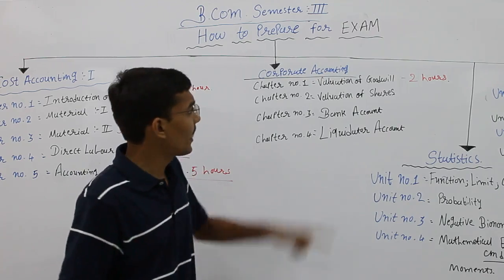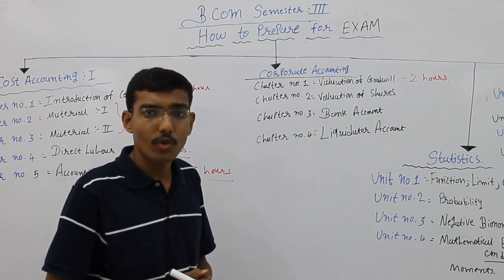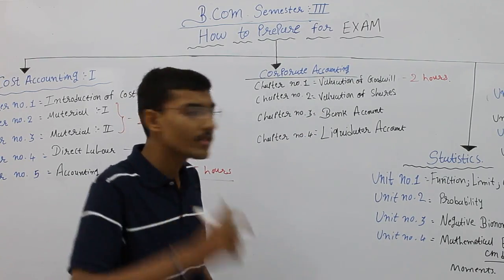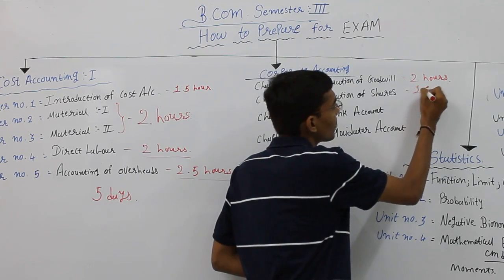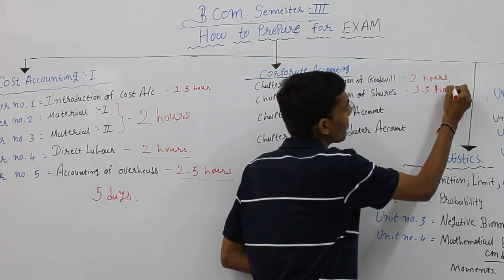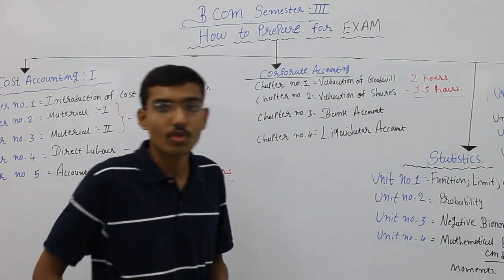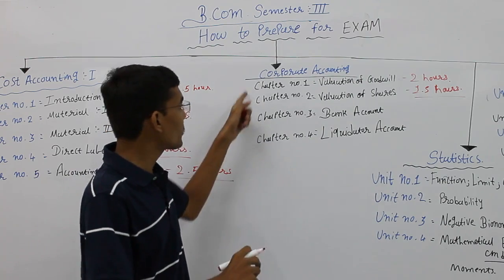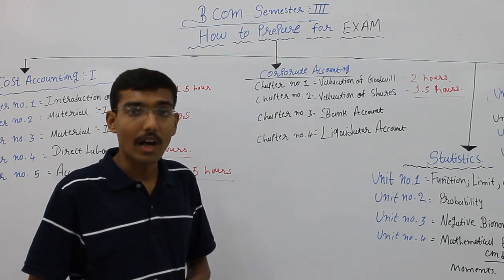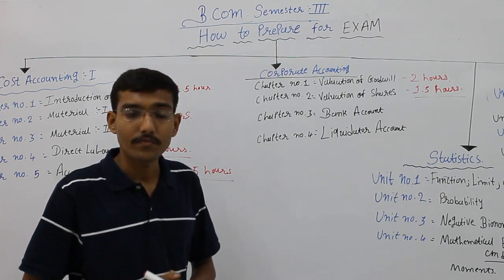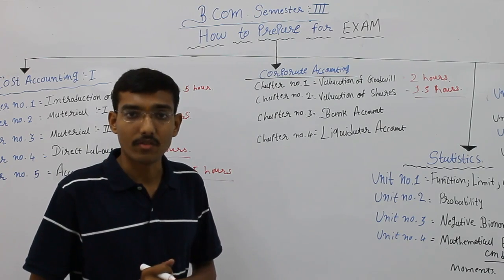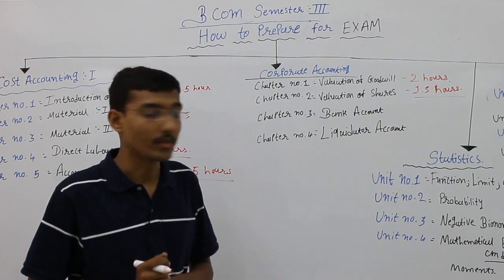In the same way, if you study valuation of goodwill in depth, then it is easy to complete valuation of shares in just 1.5 hours. So the base concept is valuation of goodwill. These 2 units and 2 chapters are very important for the examination. They will take maximum 28 marks weightage in your examination.